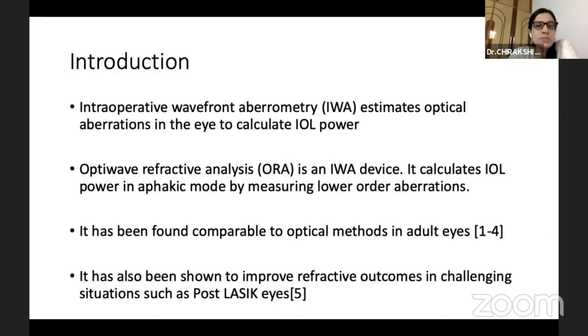We know intraoperative wavefront aberrometry estimates optic aberrations of the eye, and this helps to calculate the IOL power. Aura is an IWA device. It calculates the IOL power based on Talbot-Moiré interferometry, and this has been found effective in aphakic mode in measuring lower order aberrations, including spheres and cylinders. It has been found comparable to optical methods in adult eyes. It has also been shown to improve refractive outcome in challenging situations, including post-LASIK, post-refractive eyes.